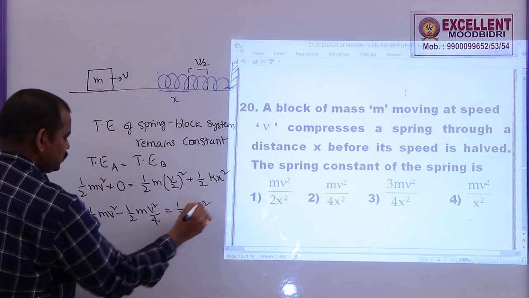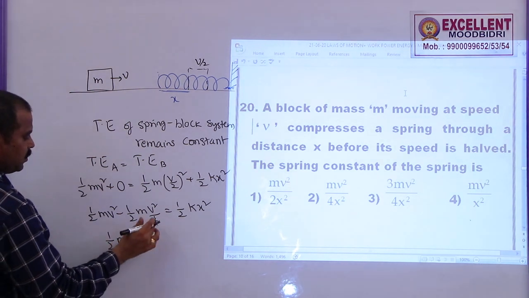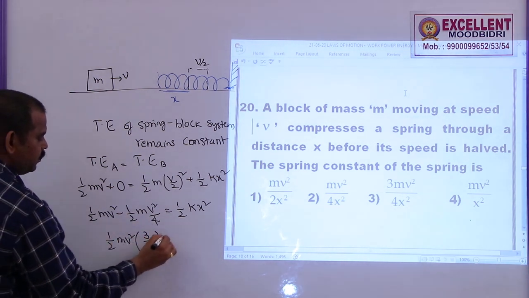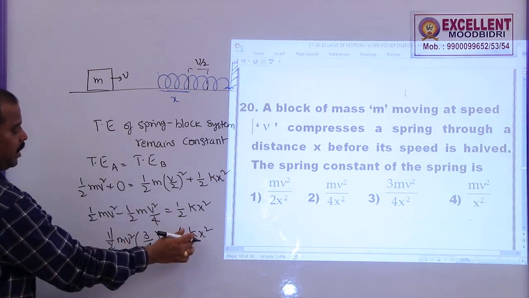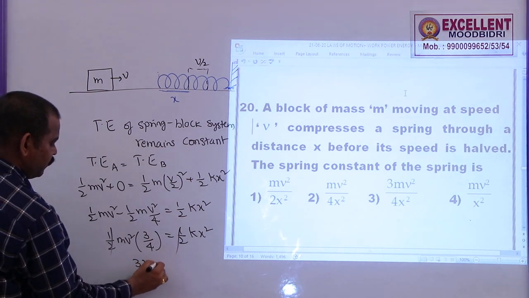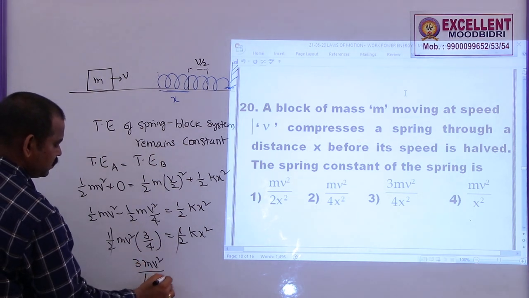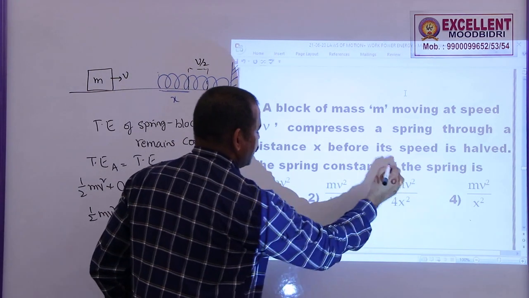Half m v square common, 1 minus 1 by 4, this is 3 by 4, is equal to half k x square. Half and half get cancelled. I need this k value. So 3 m v square by 4 x square is equal to k. So this 3 m v square by 4 x square is option 3.